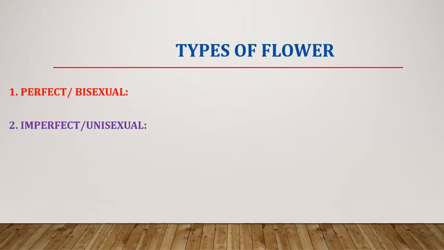Types of flowers. First one is perfect, that is bisexual flower. The flower is said to be perfect when it contains both male and female parts. Second one is imperfect, that is unisexual. When a flower contains either male or female part, the flower is said to be imperfect.